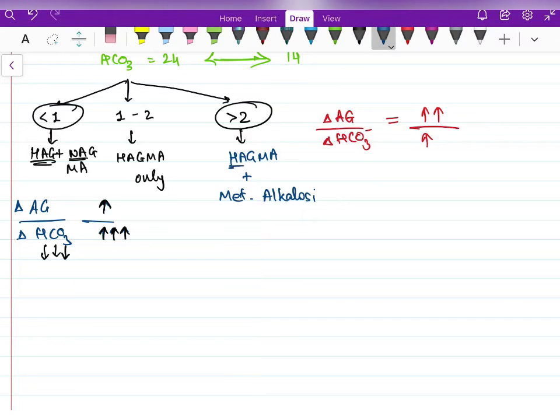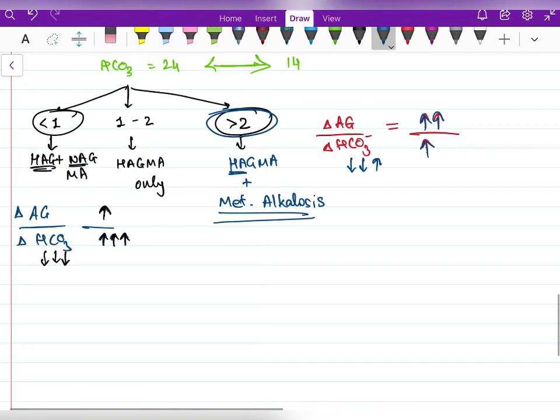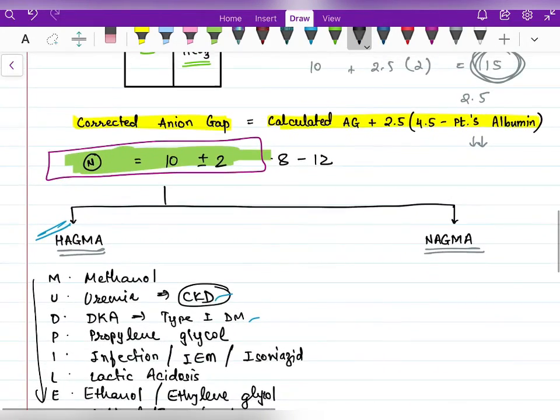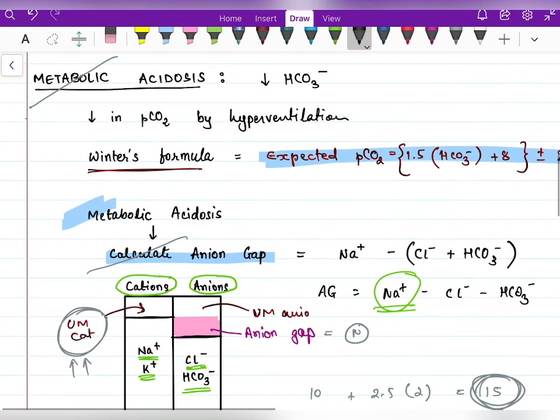In high anion gap metabolic acidosis, the anion gap will be increased and bicarbonate levels will be decreased. But because of metabolic alkalosis, the bicarbonate levels will increase. So ultimately, there will be less difference between bicarbonate levels. So the delta ratio will be more than 2. And as we saw earlier, metabolic disorders like acidosis and alkalosis can both occur simultaneously, which is not possible in respiratory disorders.